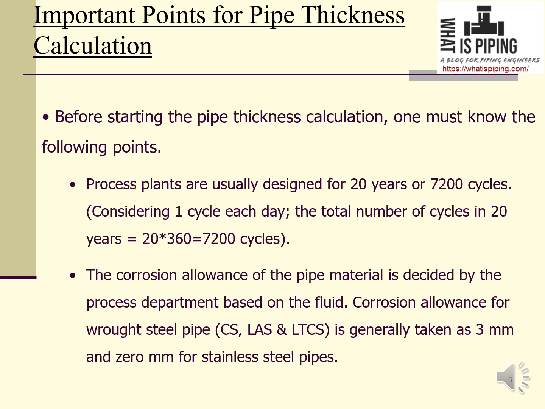Next, the corrosion allowance of pipe material is decided by the process department based on the fluid it is carrying. Usually for carbon steel, low alloy steel or low temperature carbon steel, it is taken as 3 millimeter, and for stainless steel pipes it is 0 millimeter. However, these values need to be confirmed from the process team because it varies depending on the fluid it is carrying.